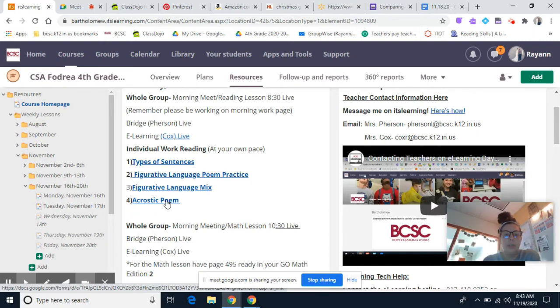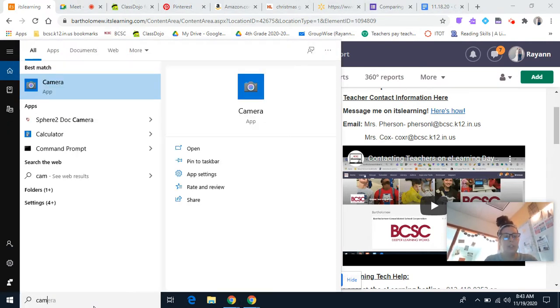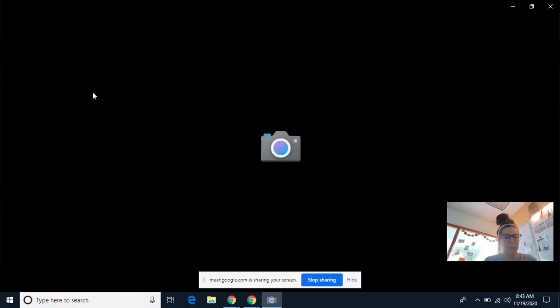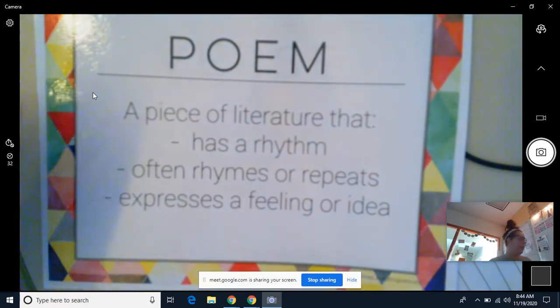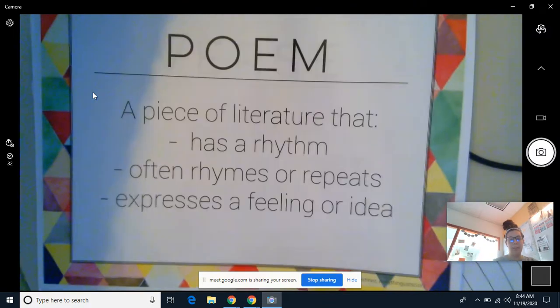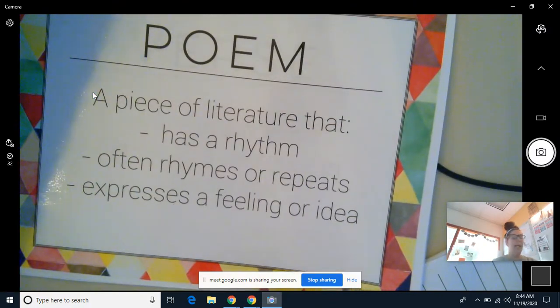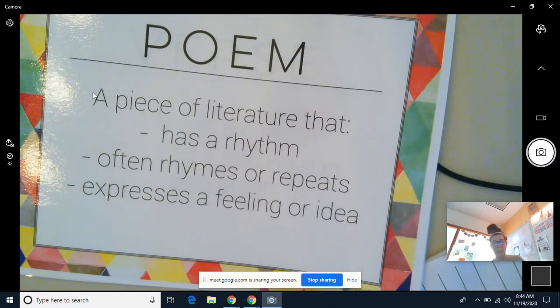So what we're going to do first is we're going to go over our poetry vocab like we always do. Okay, so this is just review because tomorrow you do have a figurative language assessment. And so you need to know these terms and things for your assessment. That's why I've been going through them every day since Monday.